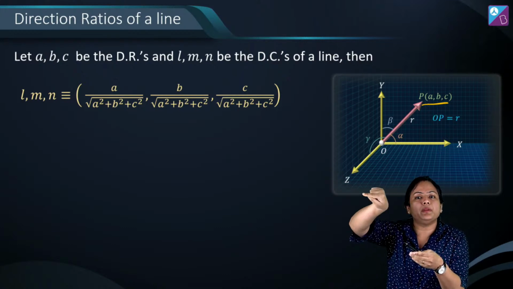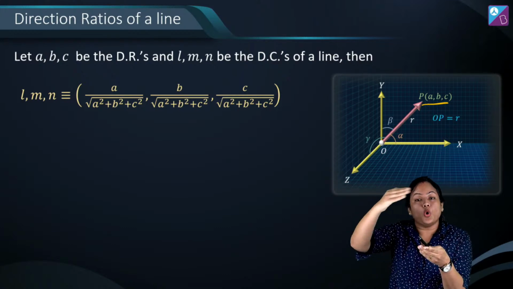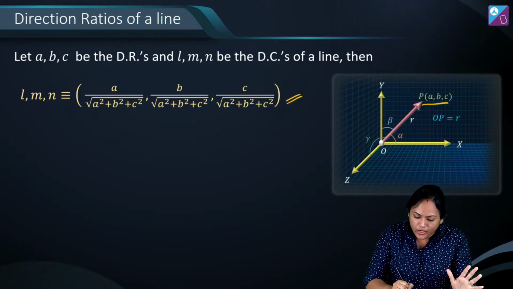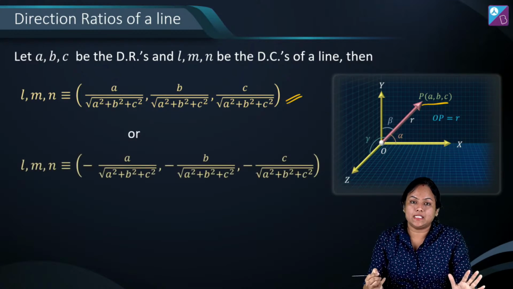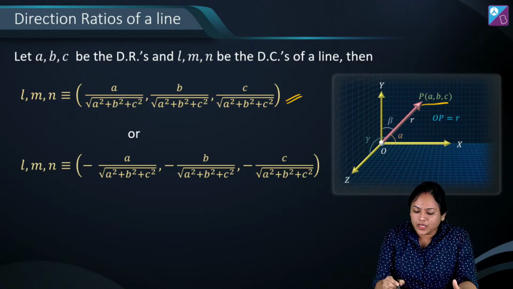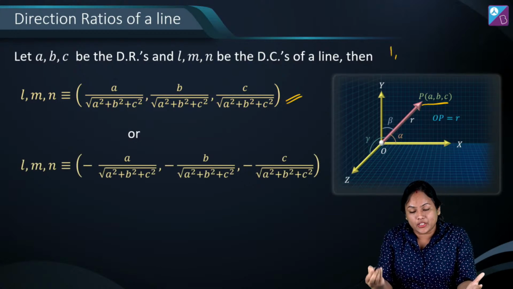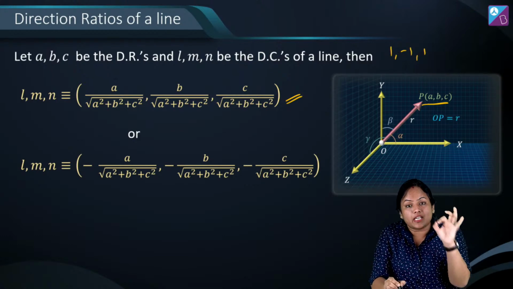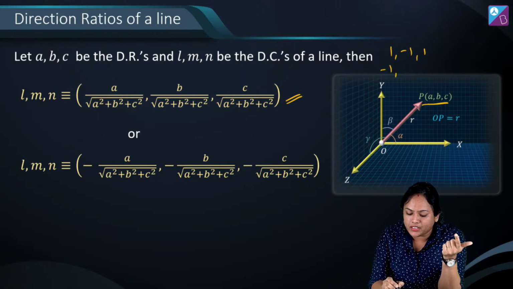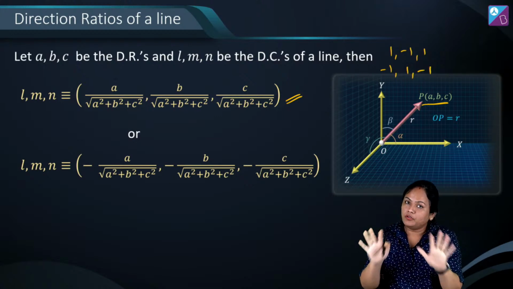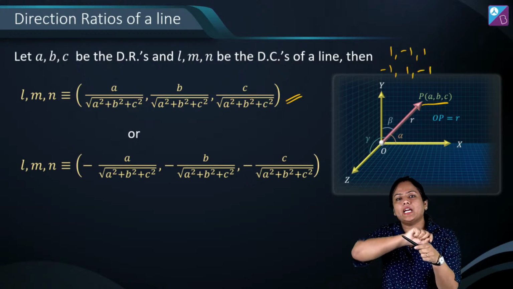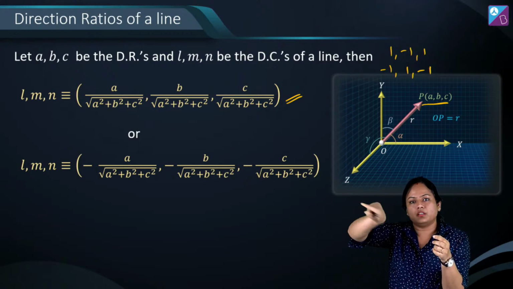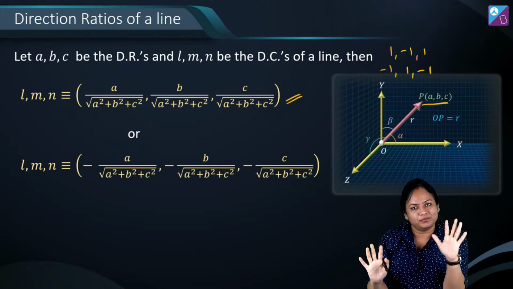I mean the direction could be going from O to P or from P to O. So either you mention with plus or you mention with minus. Both are correct. अगर कभी डायरेक्शन रेशियोज लेट्स से 1, 1, 1 है, so direction ratio can also be -1, -1, -1. Both will be right. ठीक है, लाइन के along किस डायरेक्शन में जा रहे हैं doesn't matter, either in going up direction or going down direction.